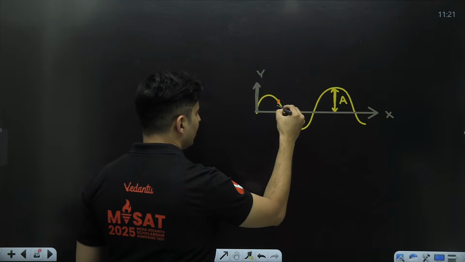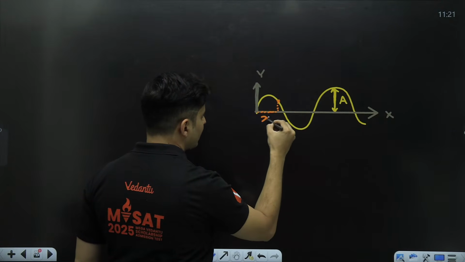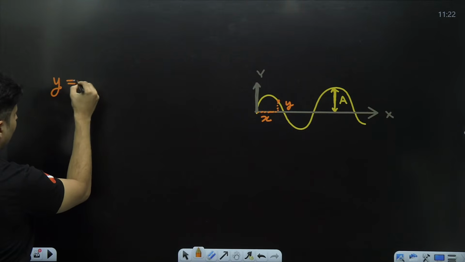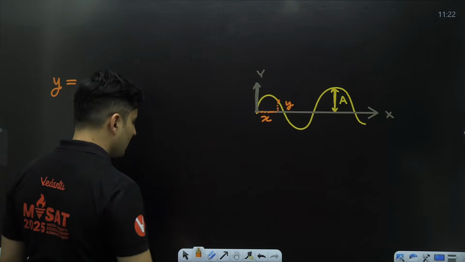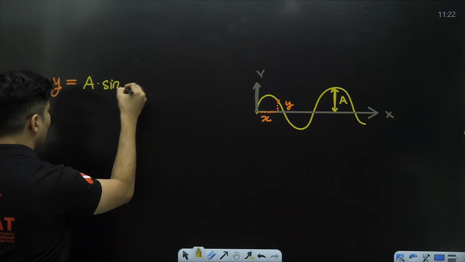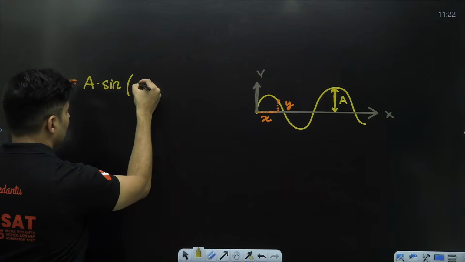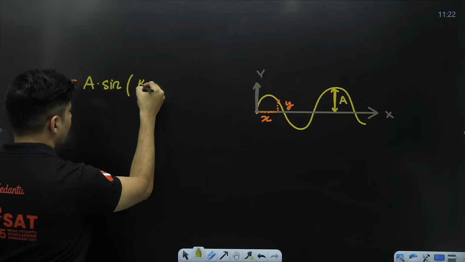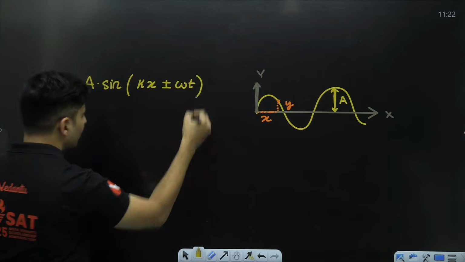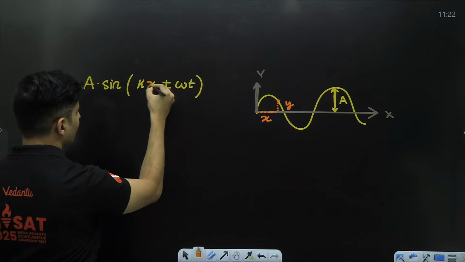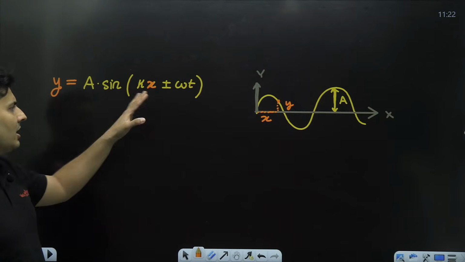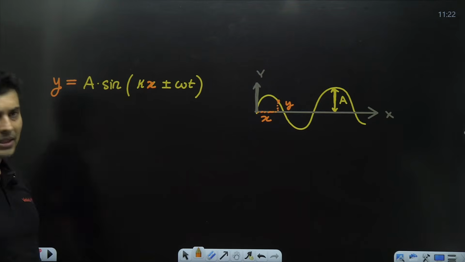Any point which is there will have some x coordinate and some y coordinate. The y coordinate or the y parameter which keeps on changing will be given by, you can write A, you can use sine also or cos also, doesn't matter. And then you have k into x, then plus or minus omega t. So y is a function of x and also a function of time. So this is your general wave equation that you get.